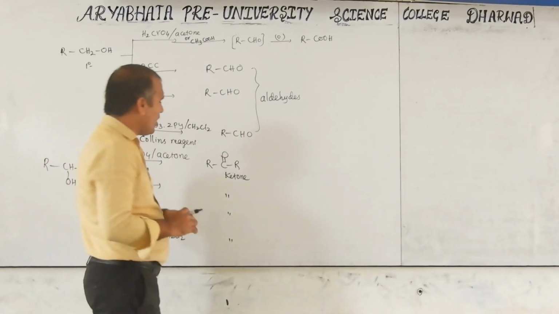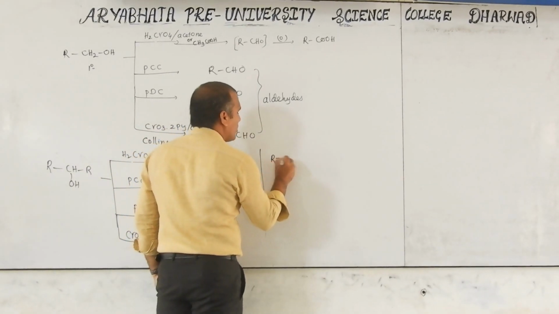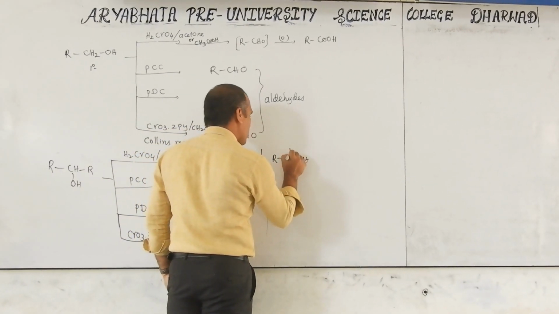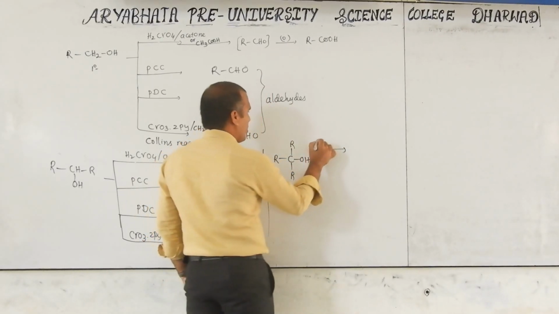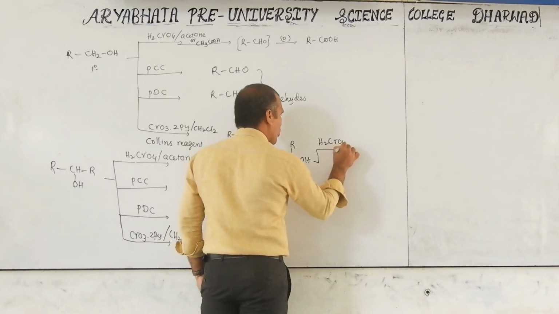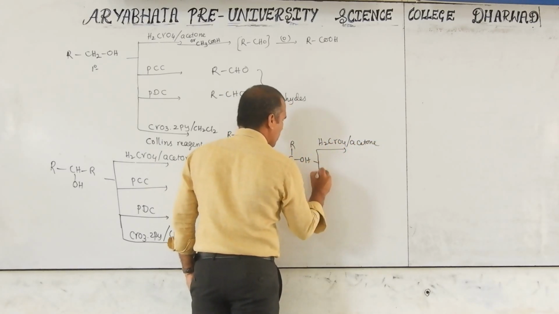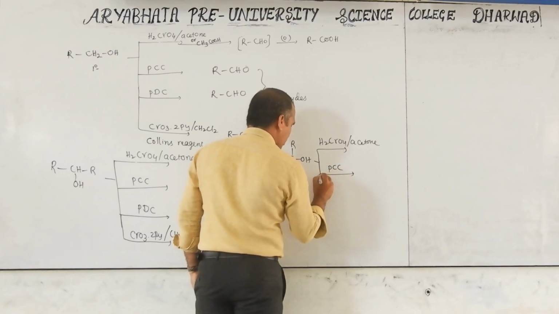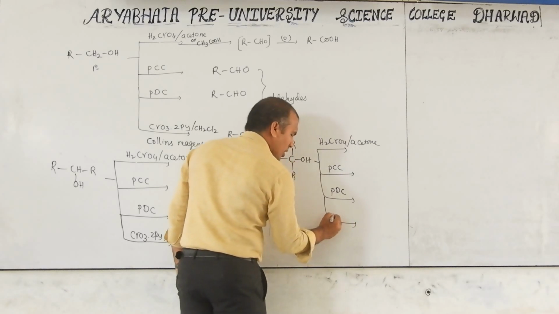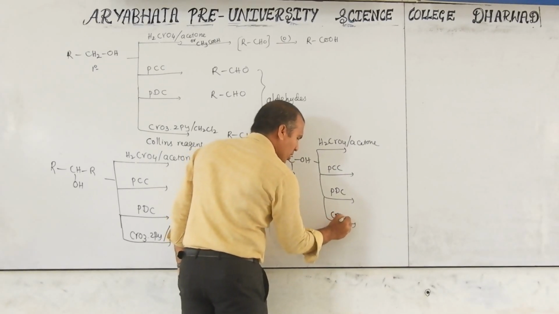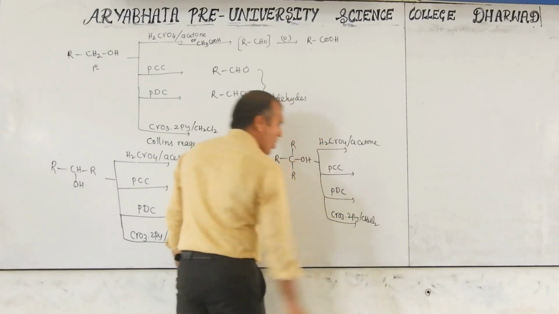Okay. The next one, tertiary alcohol. We know very well what that is: R3COH. With all the reagents we are using here: H2CrO4 in acetone, PCC, PDC, and lastly the Collins reagent, CrO3 with pyridine and CH2Cl2.